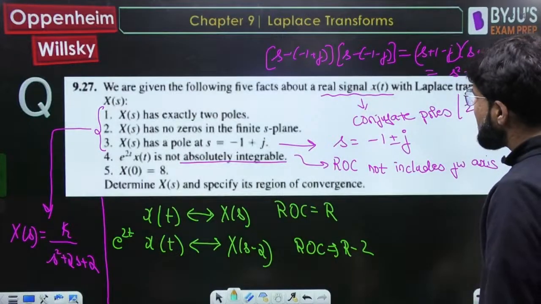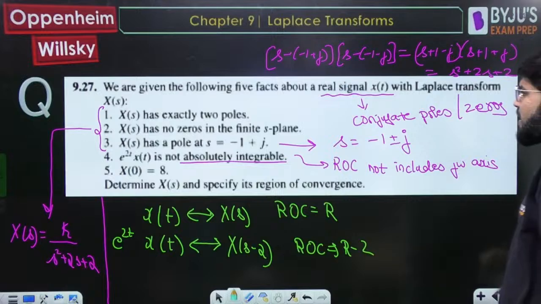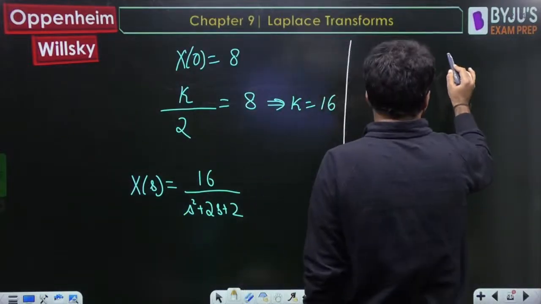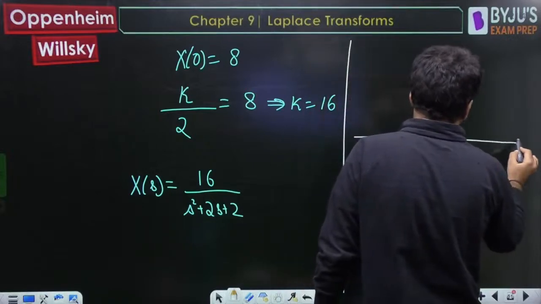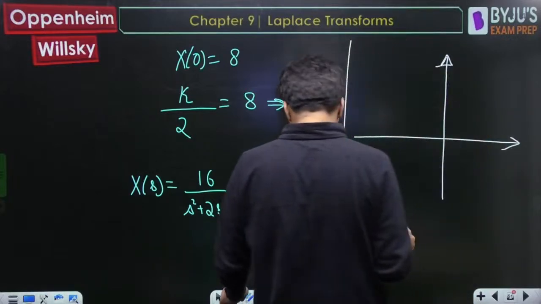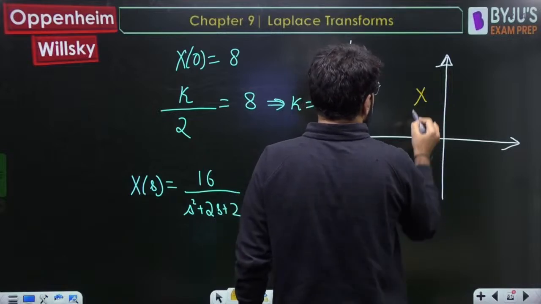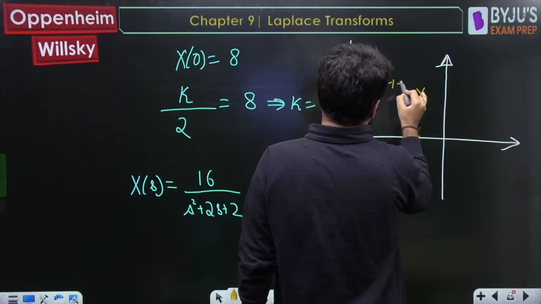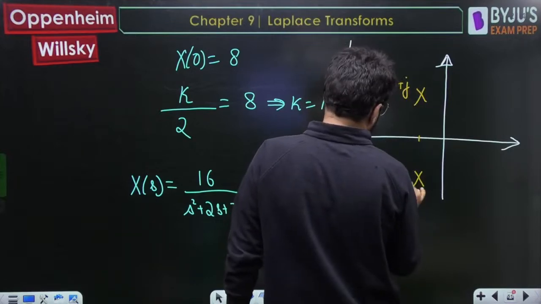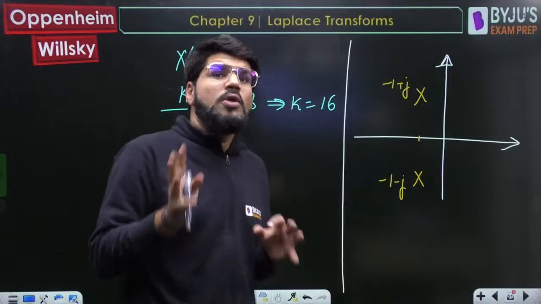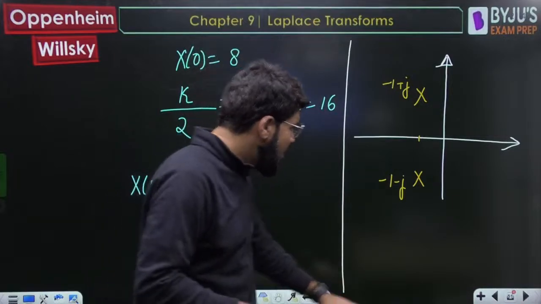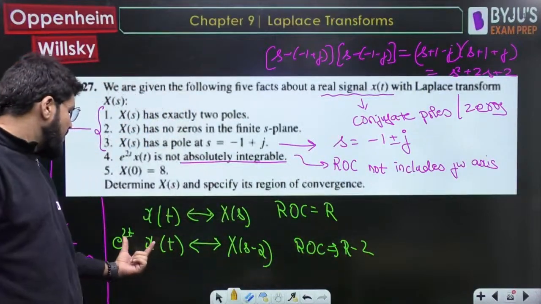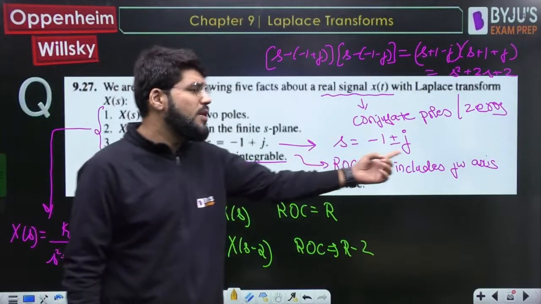Now, specify the ROC. There are two poles at -1 plus or minus j. Now understand the next important part. You are also given additional information: the ROC for e^{2t} x(t) should not include the j omega axis.